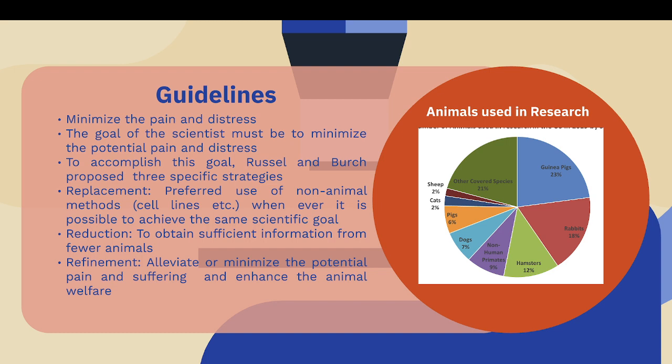And finally, refinement: alleviate or minimize the potential pain and suffering and enhance the animal welfare also. So what I have told about the implantation of electrodes in the monkeys, those have to be avoided, and those can be refined for the welfare of the animals, keeping this in mind.